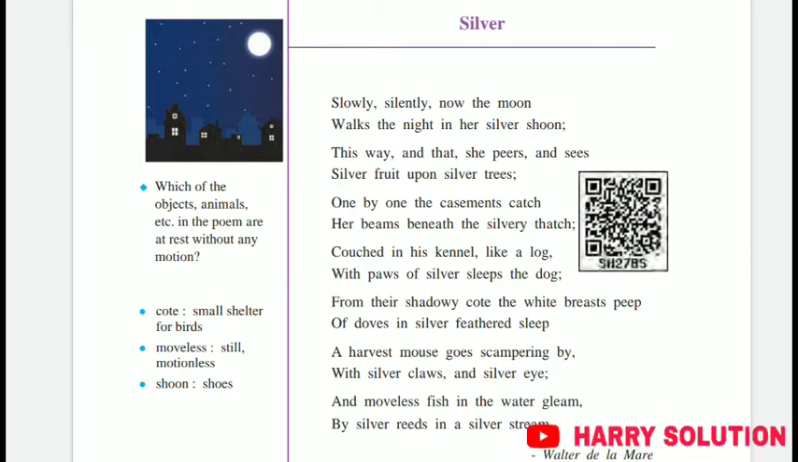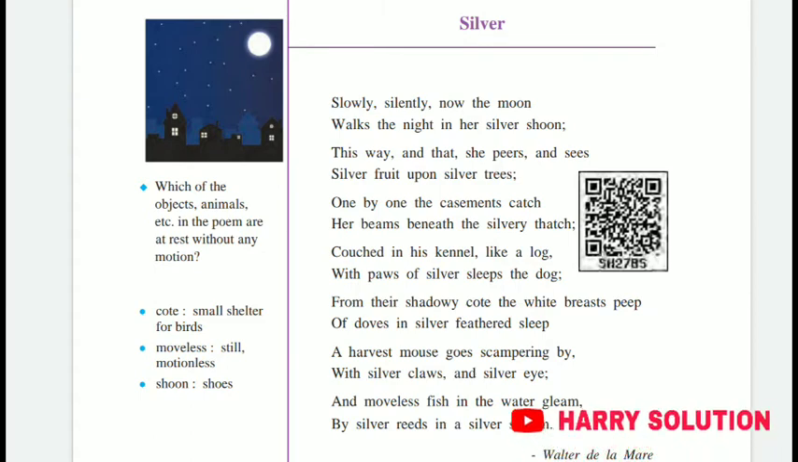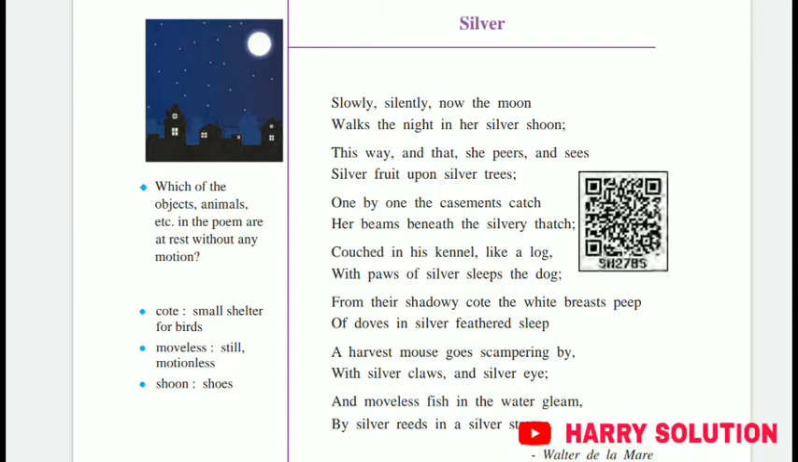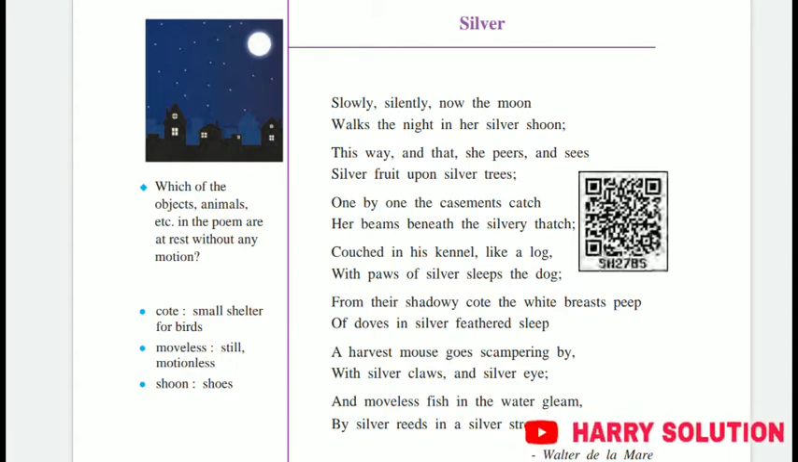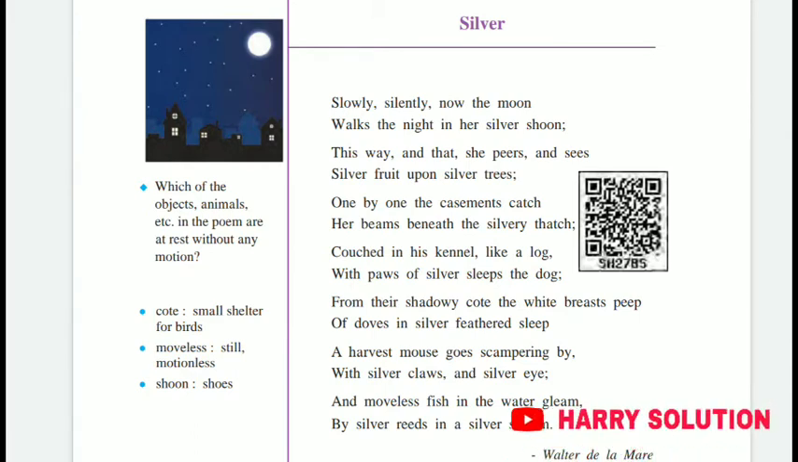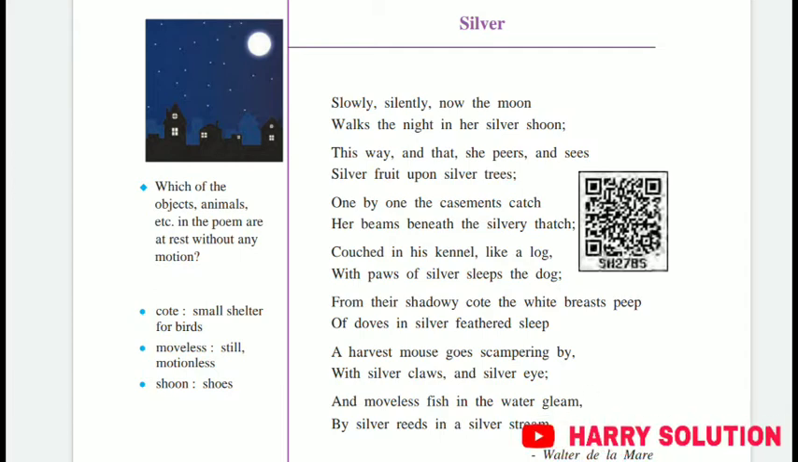Now here a dog is sleeping in his kennel, means in his house. He lays down like a log, means he is laying down like a piece of wood. This sleeping dog has silver paws, only the paws of the dog are silver. Why? Because the rest of the dog's body is within the kennel, and here the dog is compared to a long log using the word like. Now in these two lines is a simile. Okay, the figure of speech of these two lines is simile.